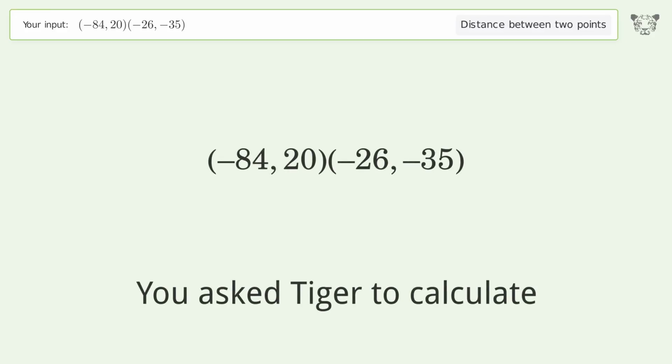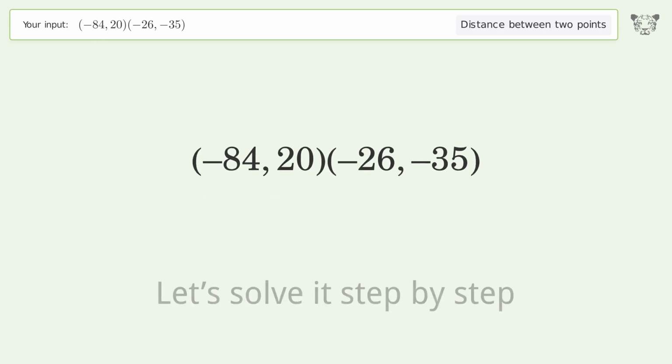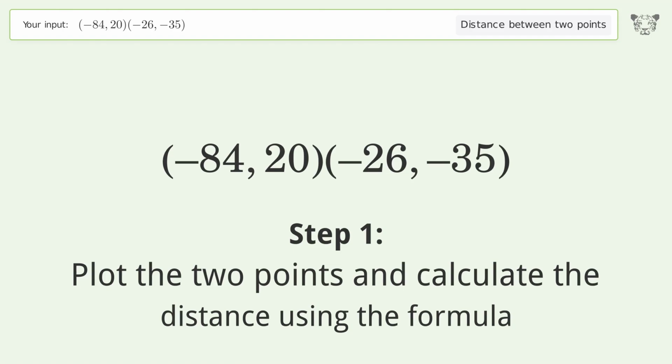You ask Tiger to calculate. This deals with the distance between 2 points. The distance between the 2 points is the square root of 6,389, or 79.931. Let's solve it step by step. Plot the 2 points and calculate the distance using the formula.